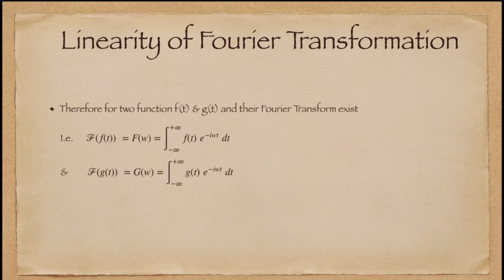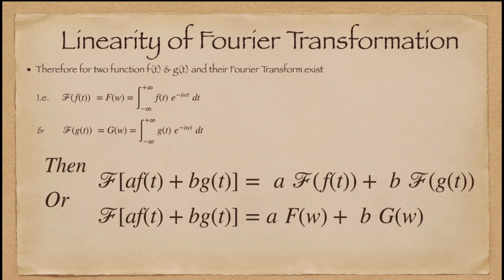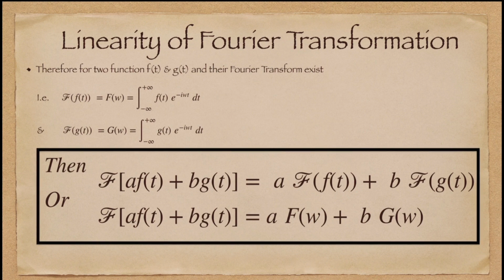Now if we combine a into f(t) plus b into g(t) and find its Fourier transformation, it will be a into the Fourier transformation of f(t) plus b into the Fourier transformation of g(t), that is a into F(omega) plus b into G(omega). So this statement is the linearity of Fourier transformation.